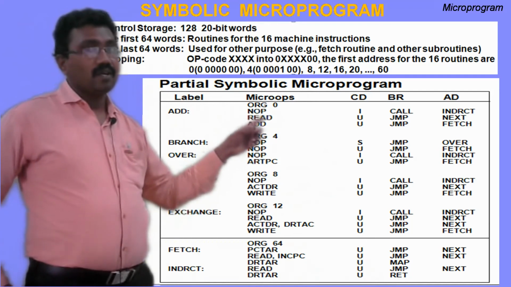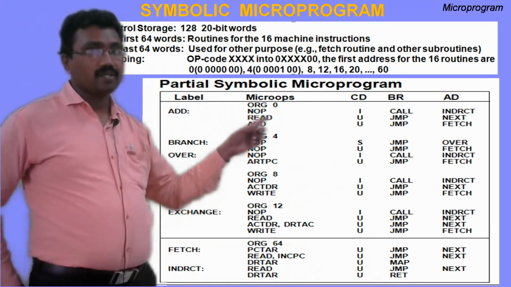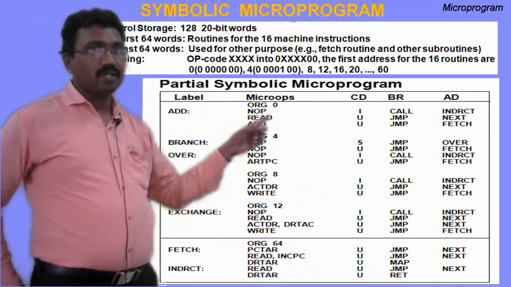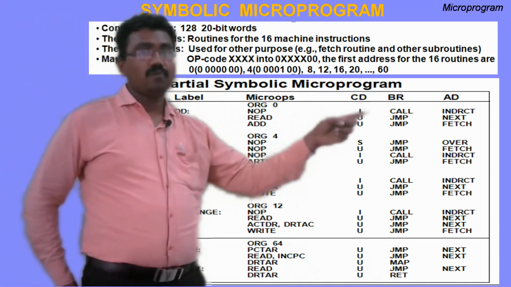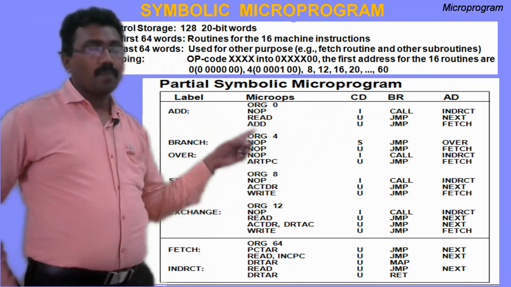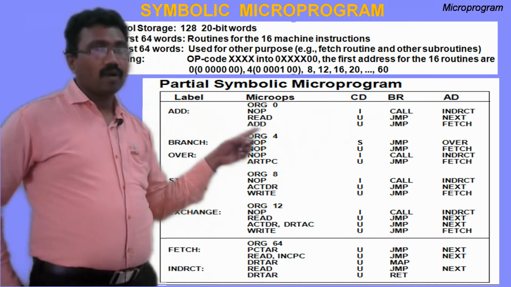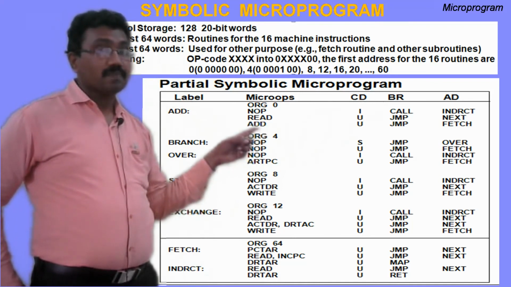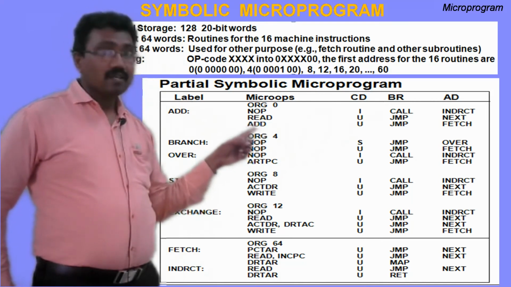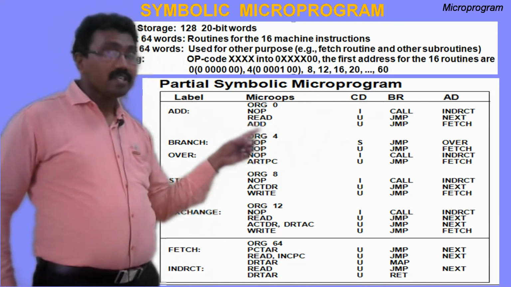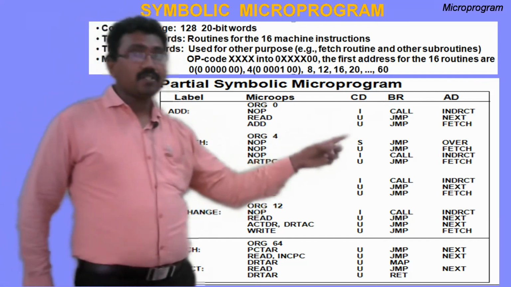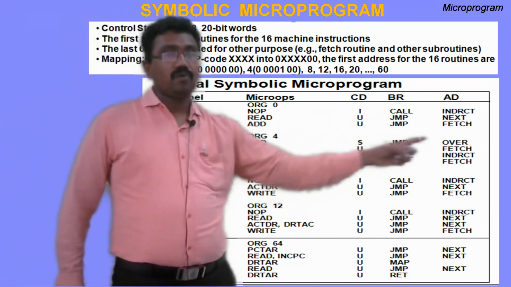Read means M of AR to DR. That means one operand is available in the DR. Unconditional branch, jump to next. Here add. So one operand is already available in DR, and the other operand is implicitly specified in AC. This instruction performs AC plus DR to AC. Unconditional branch, jump to fetch.